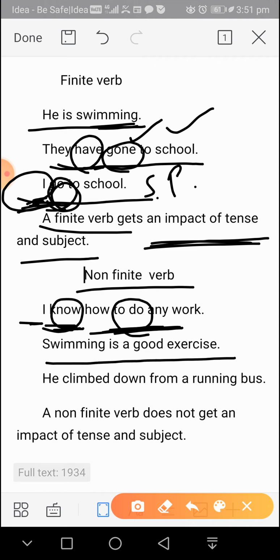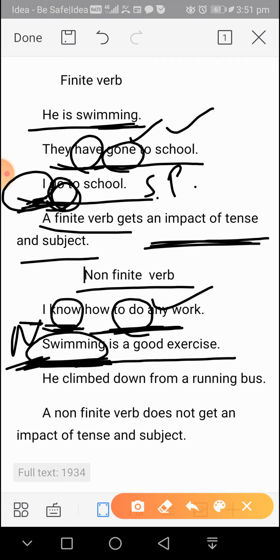Swimming is a good exercise. Here swimming is a gerund. It is working as a noun. So this is a gerund. Gerunds are the non-finite verbs which work as a noun. So swimming is also a non-finite verb. There is no impact of tense and no impact of subject on it.